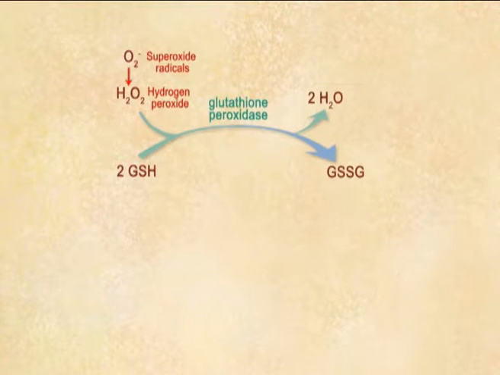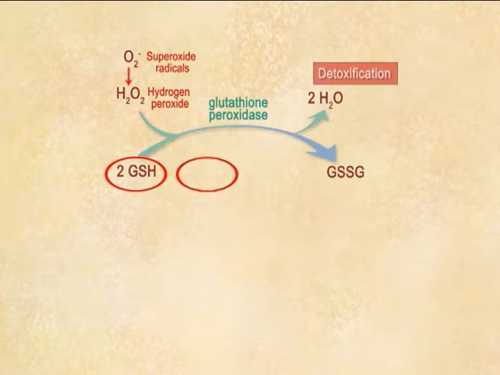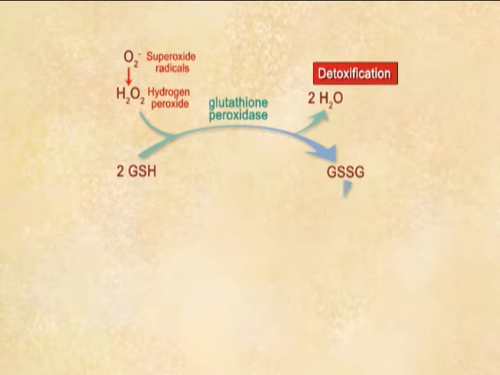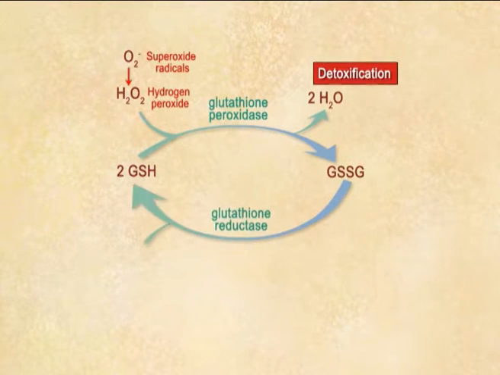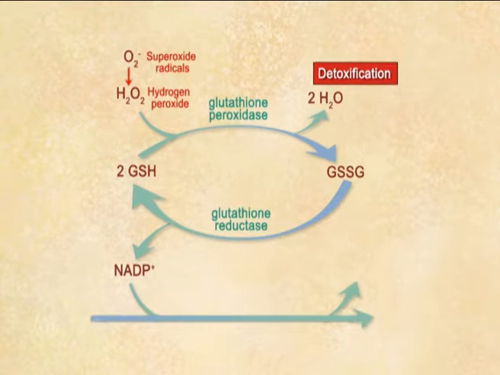Glutathione peroxidase catalyzes the degradation of organic hydroperoxides by reduction, as two glutathione molecules are oxidized to the disulfide GSSG. The pentose phosphate pathway is responsible for maintaining high levels of NADPH in erythrocytes for use as a reductant in the glutathione reductase reaction.